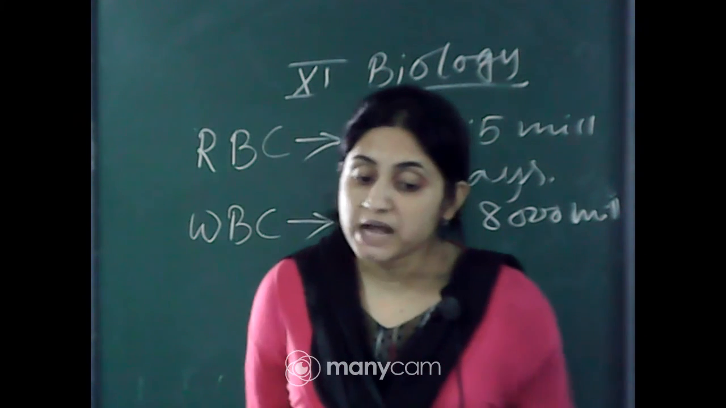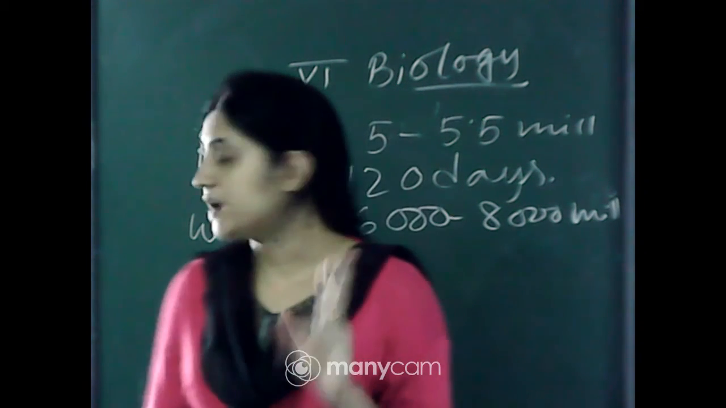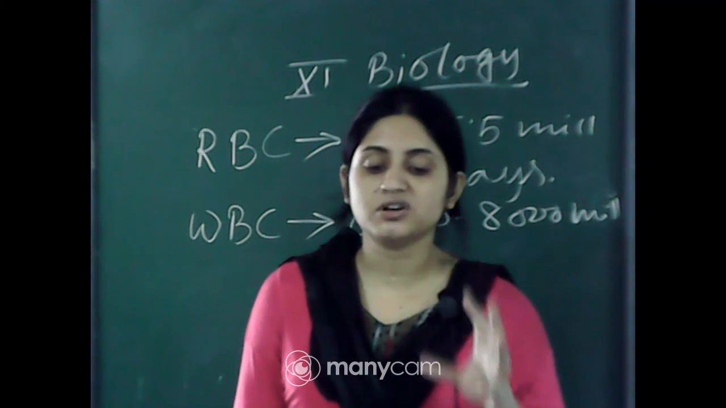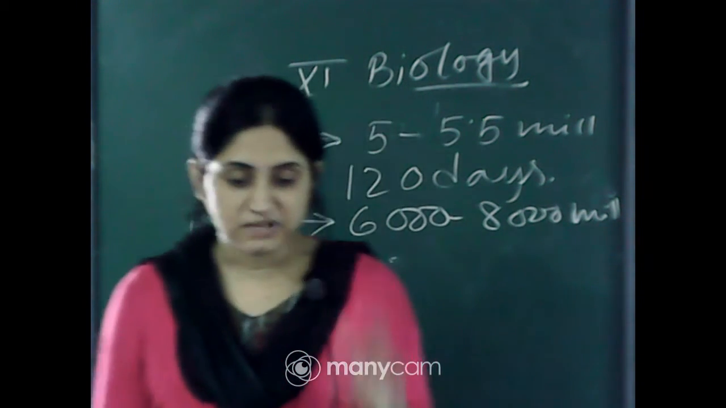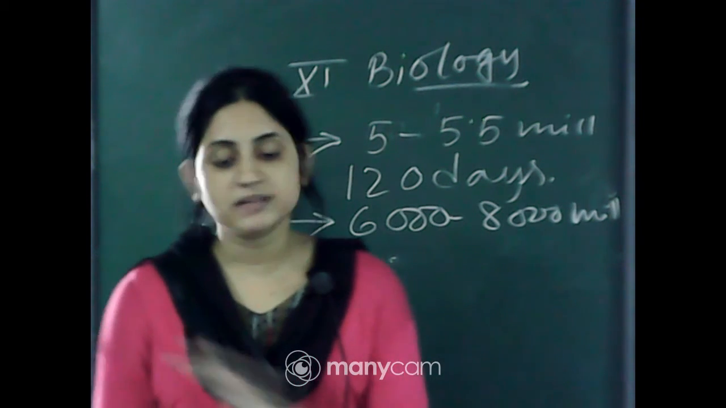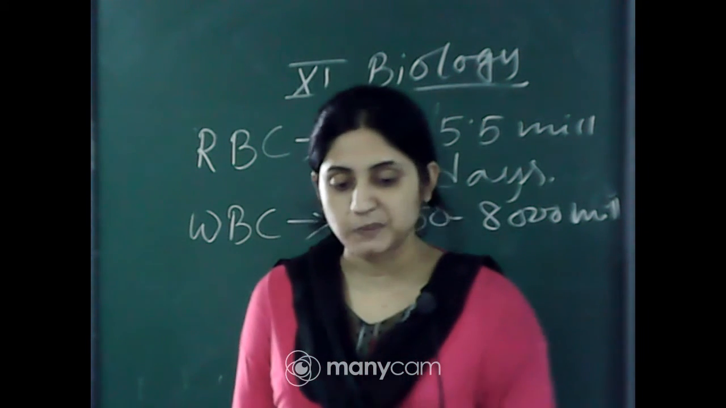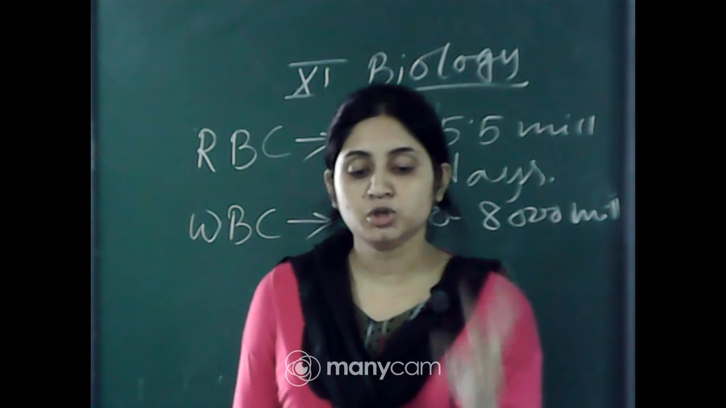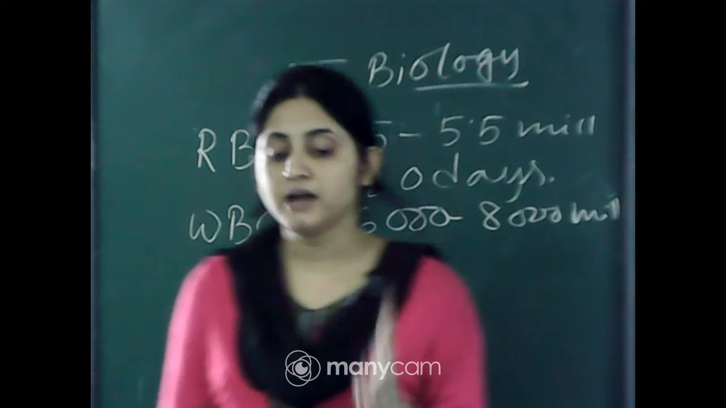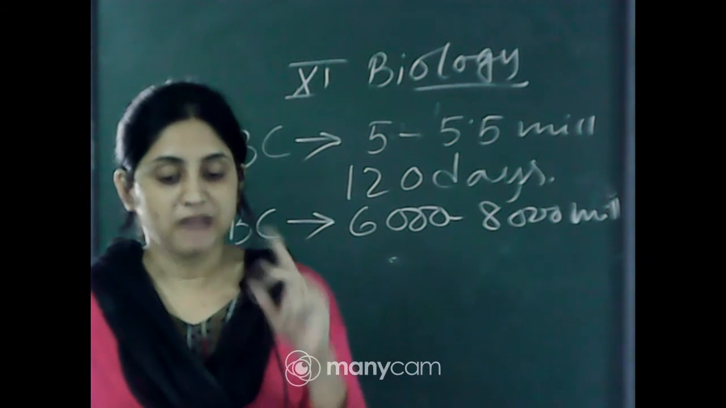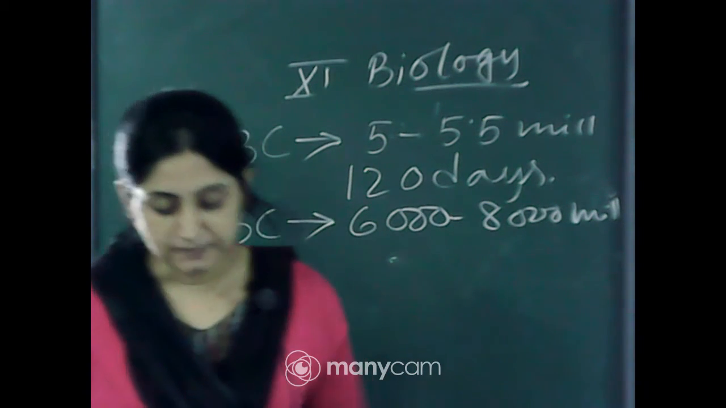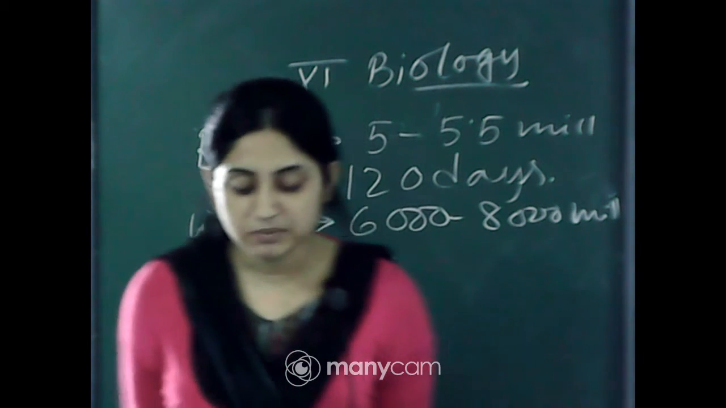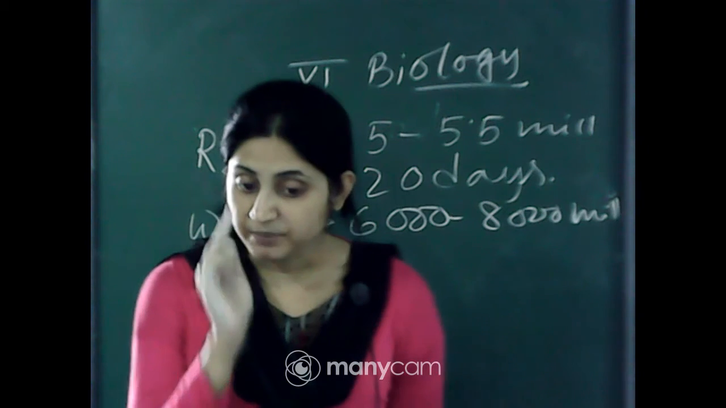There are mainly two types of WBC: granulocyte and agranulocyte. Granulocyte means their surface is not smooth, they contain granules, a rough surface, and agranulocyte means there are no granules present. Granulocyte WBCs have three types: neutrophil, eosinophil, basophil. And agranulocyte WBCs are of two types, lymphocyte and monocyte. So let's see the functions of the different types of WBC. Each of the WBCs has specific functions.